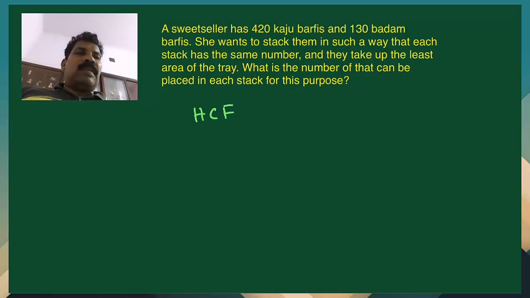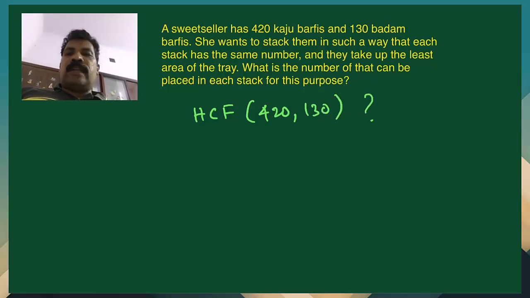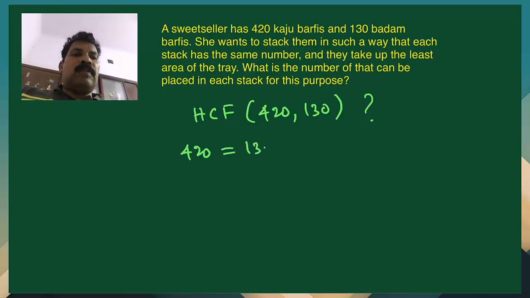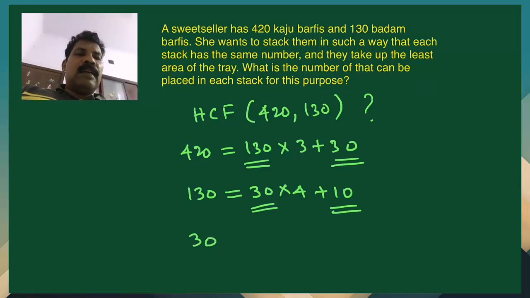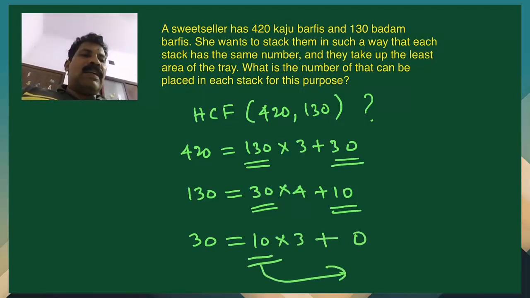That we know already, the HCF of 420 and 130. So how to find it? I already explained. That is, 420 is equal to 130 into 3 plus 30, and then we have to take these two. So 130 is equal to 30 into 4 plus 10, and we have to take these two numbers. That is, 30 is equal to 10 into 3 plus 0. Then at this stage the divisor will be the HCF.